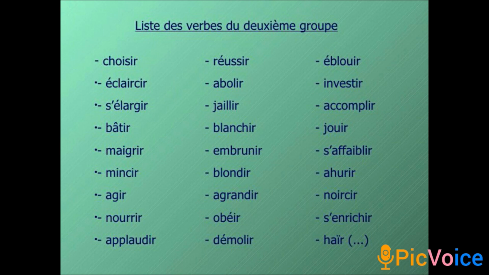So next one is you have the verbs. Okay, all the IR group verbs list that I gave you. So these are the verbs in the second group. Okay, and last one, you have one last activity. You are going to conjugate the verb.